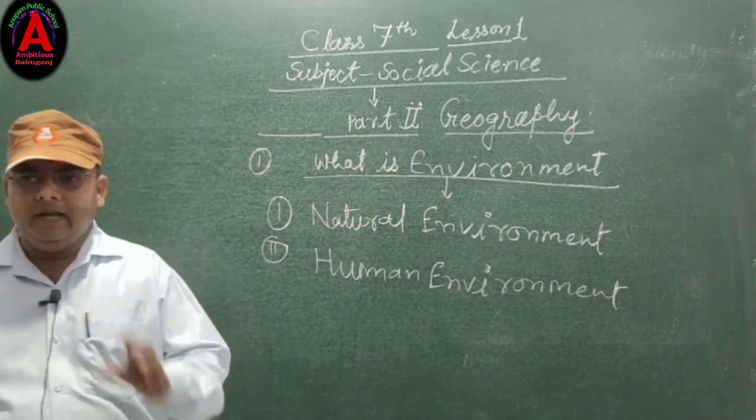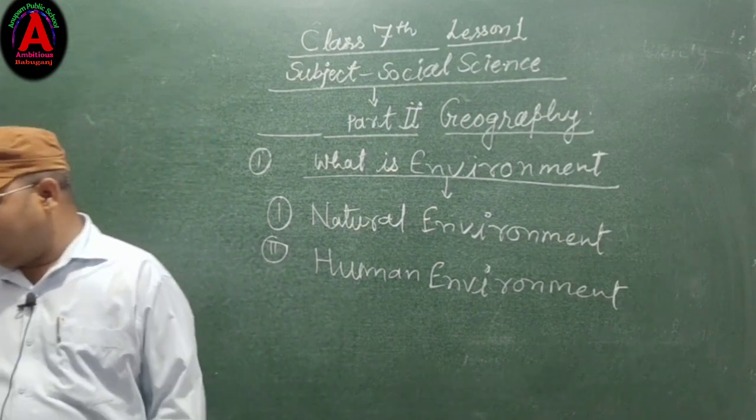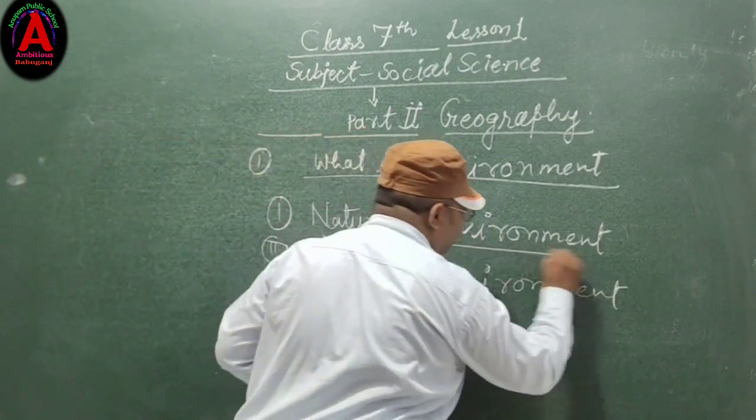Natural environment and human environment.